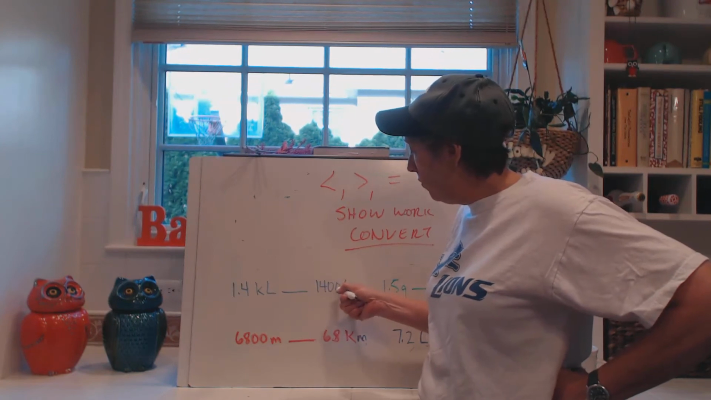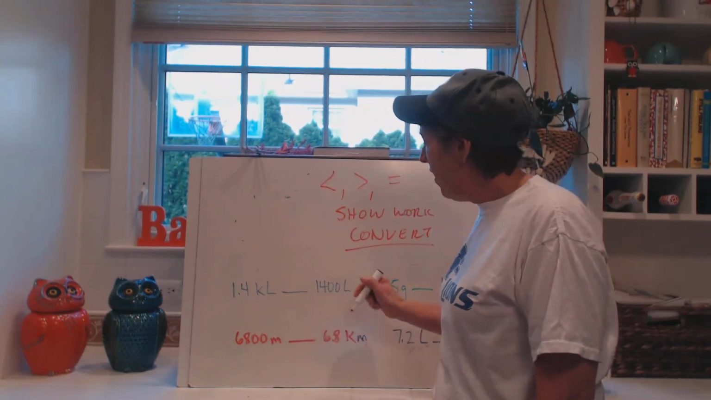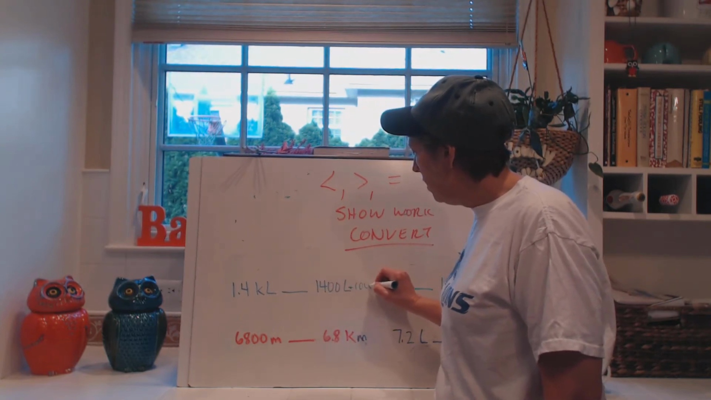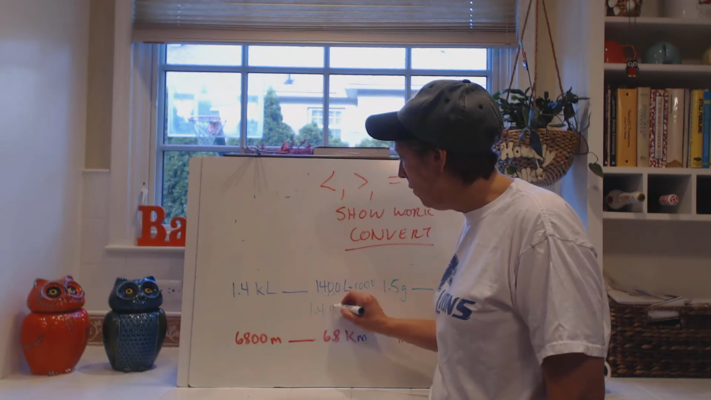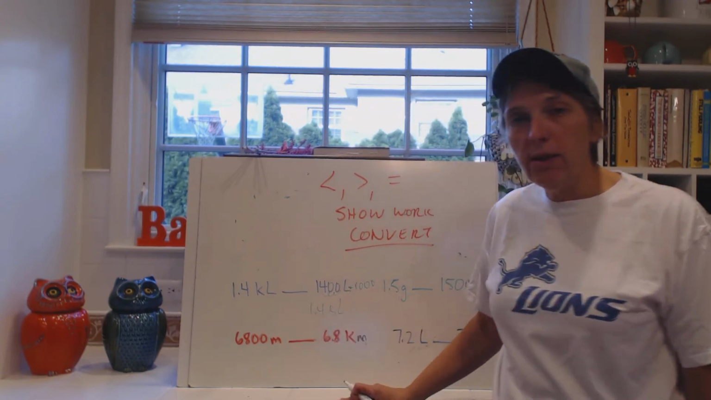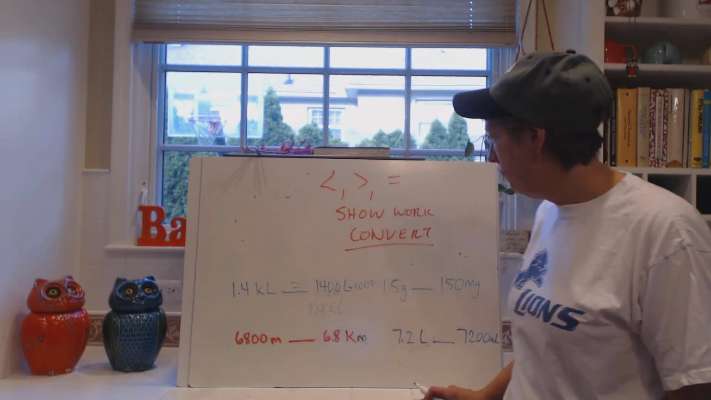If I'm going from small to large, I'm going to divide. You got to know that. So if I divide by 1,000, I move the decimal place 3 places, and then I write 1.4 kiloliters. So 1.4 kiloliters to 1.4 kiloliters is equal.